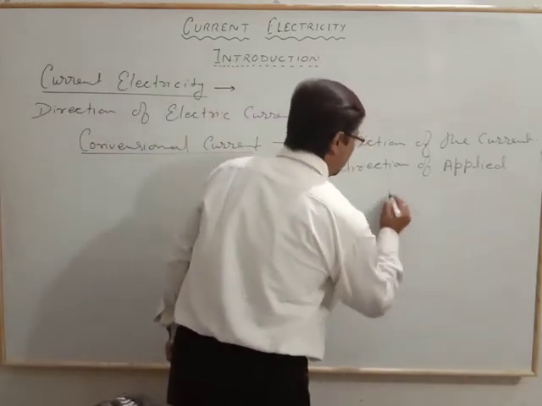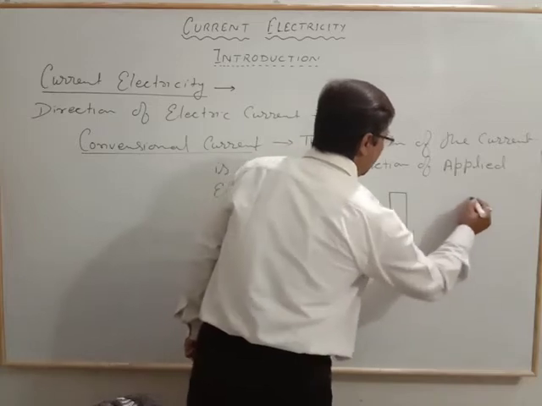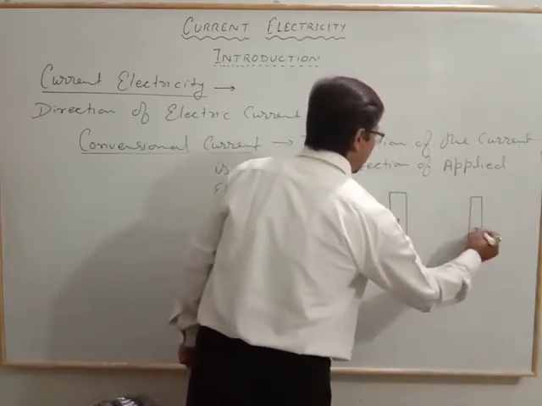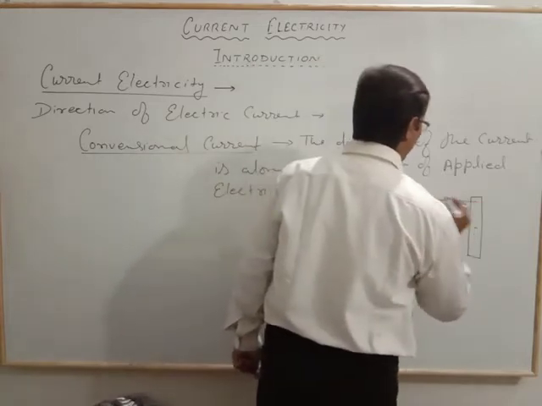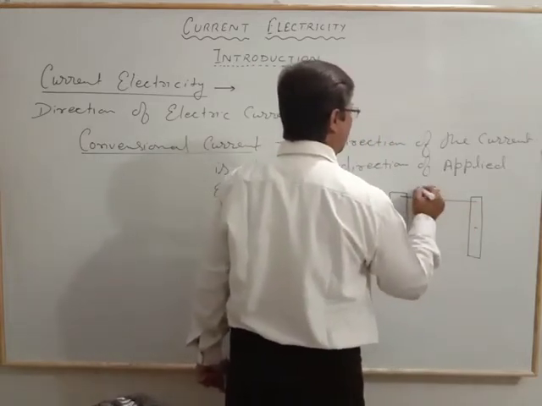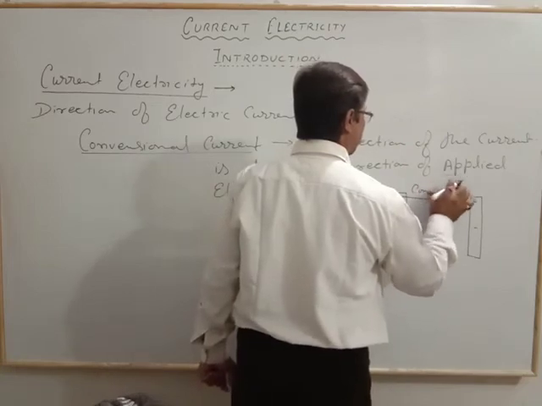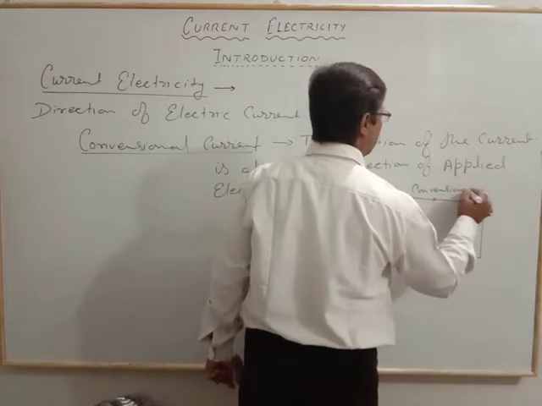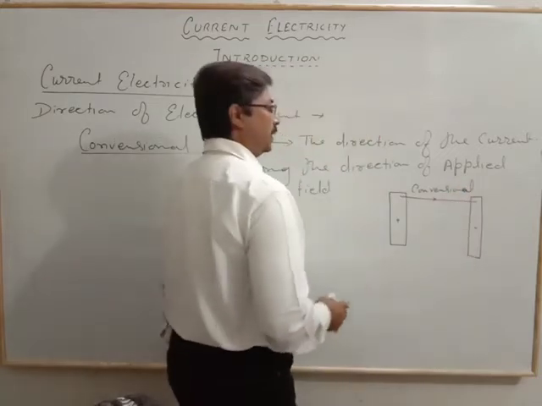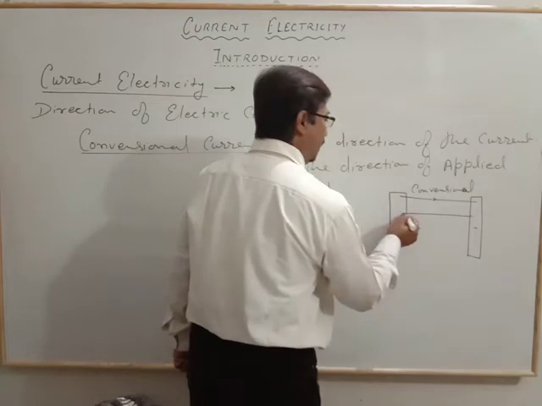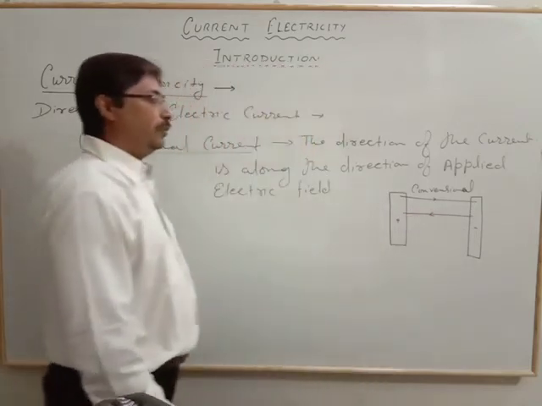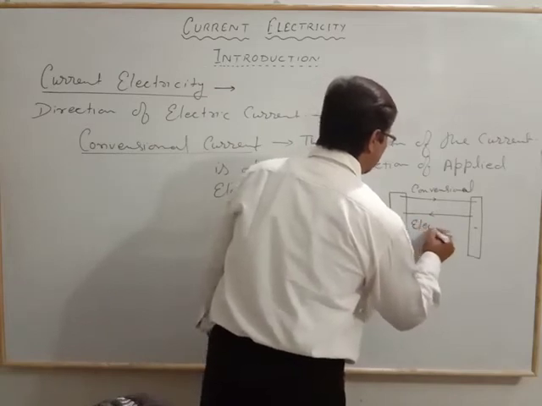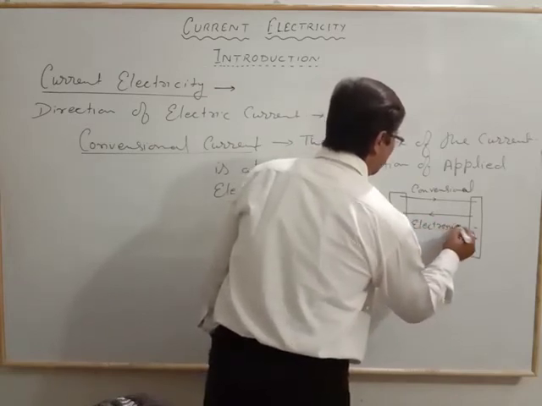Just consider this is the potential applied, here is the positive and negative. In that case, if the flow is from positive to negative, it is conventional. If we are discussing the electronic current, the electron will move the other way, and in that case it is electronic current.